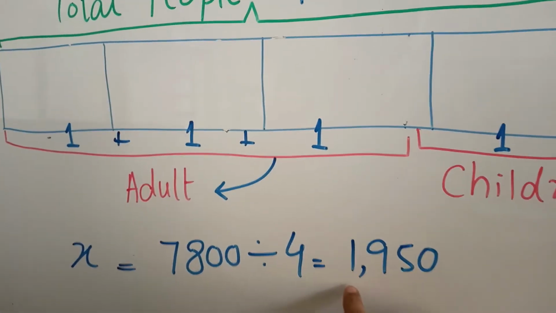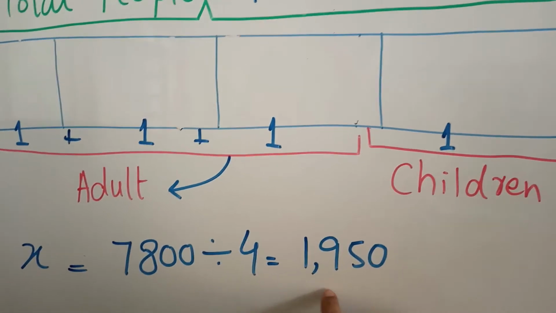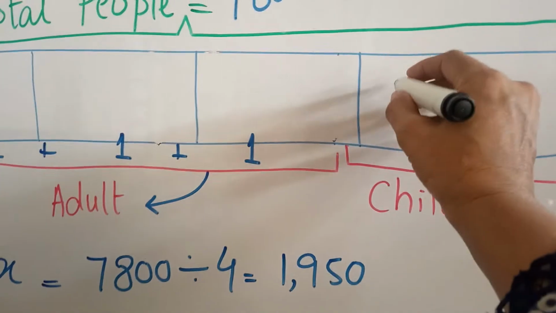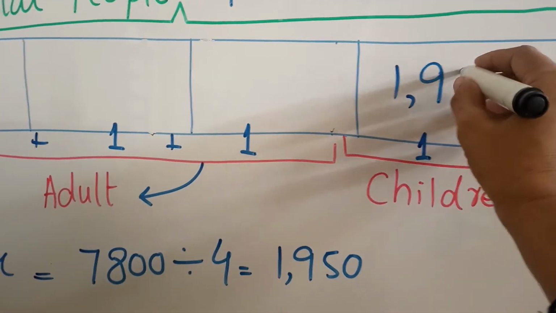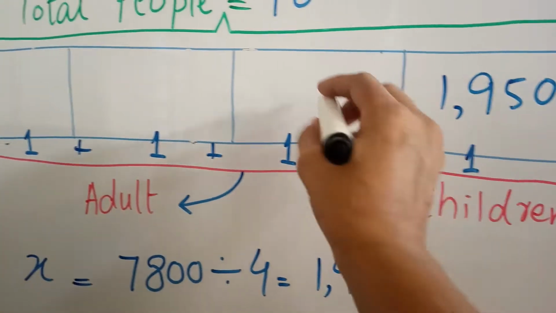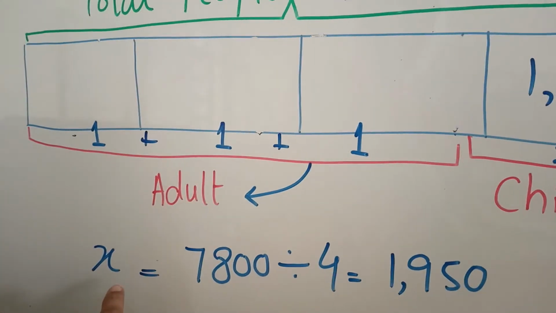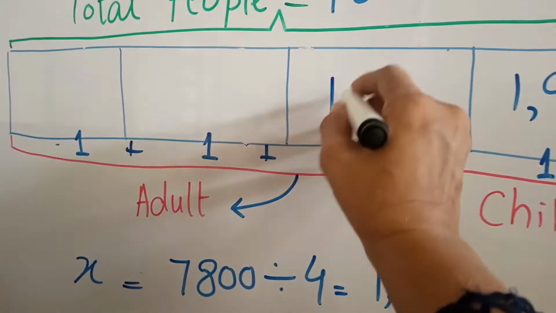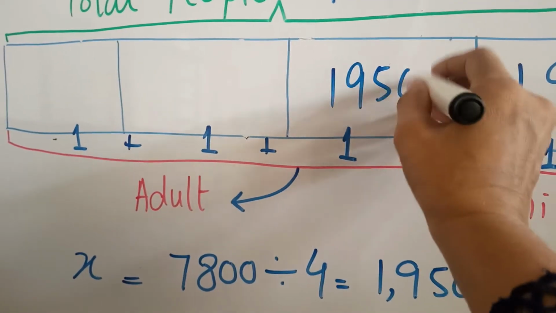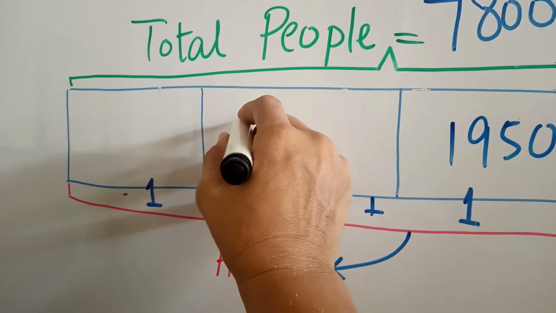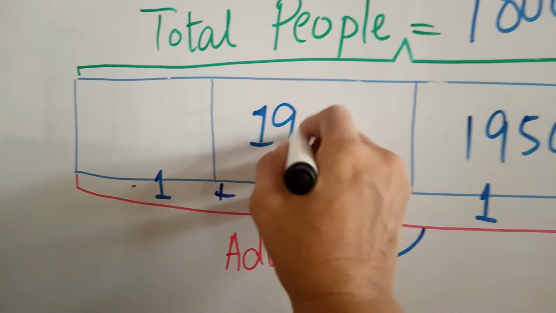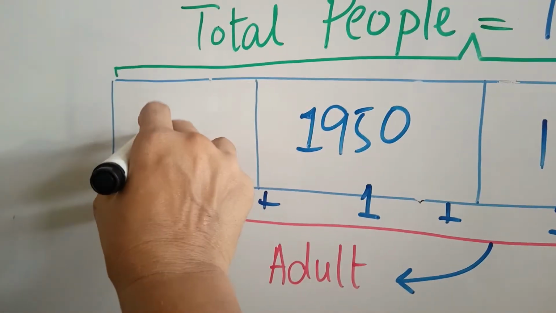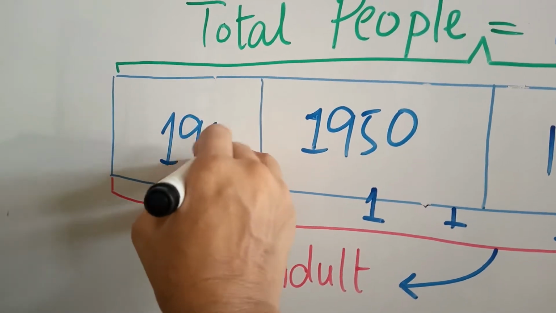If 1 portion or x is equal to 1,950, we will put this in all these blocks. We have 4 blocks.